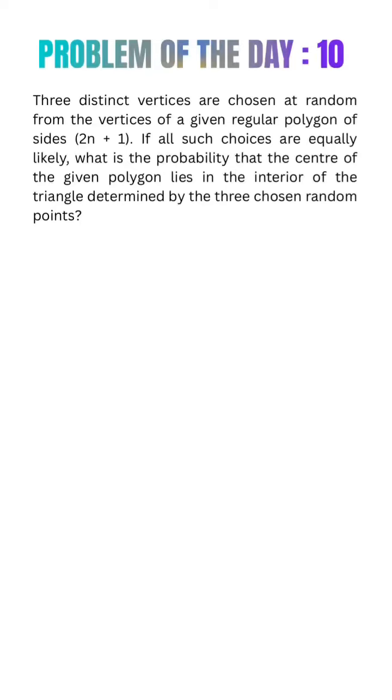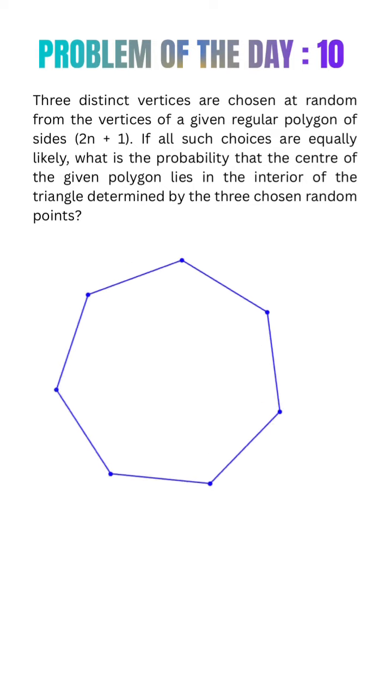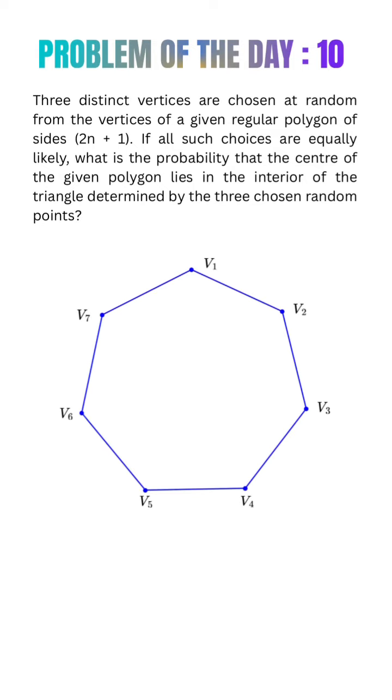Here's today's challenge. Pick 3 vertices of a regular 2n+1-sided polygon at random. What's the probability that the triangle they form contains the center? Let's begin with a regular 7-sided polygon. We'll first understand the idea here, then generalize to any odd 2n+1-sided regular polygon.